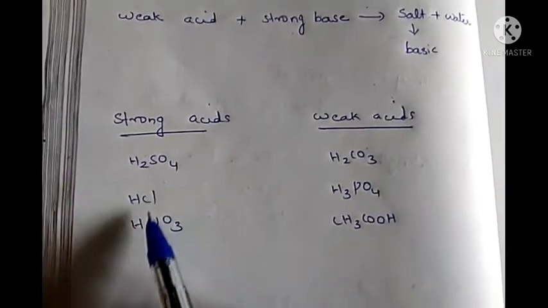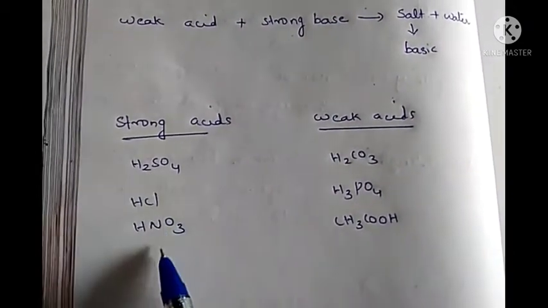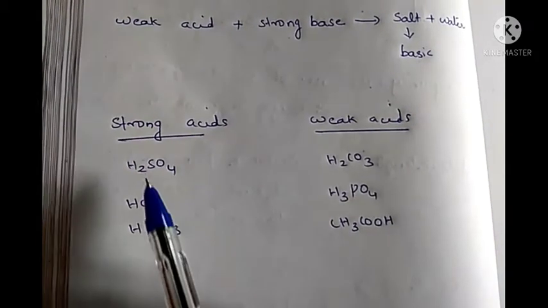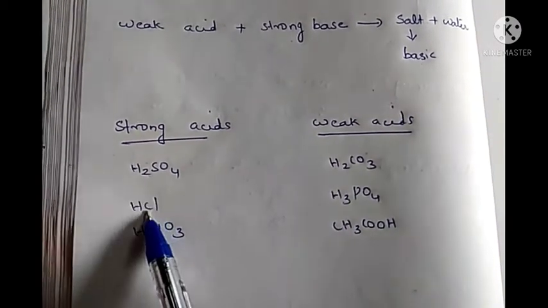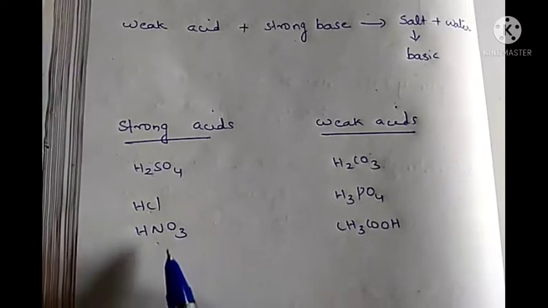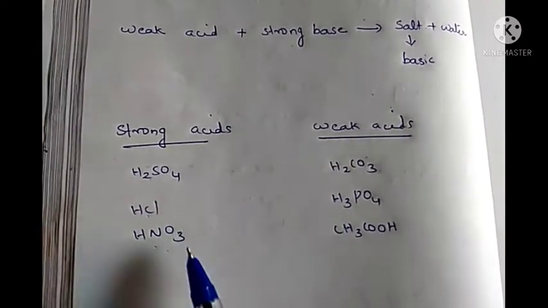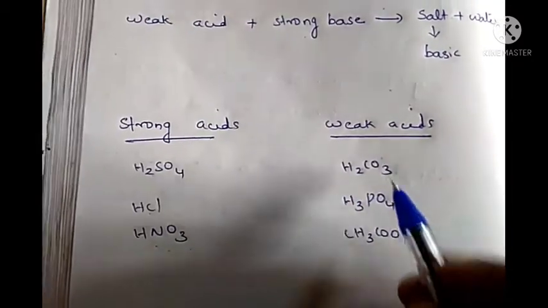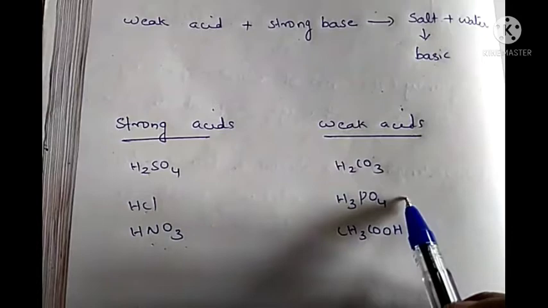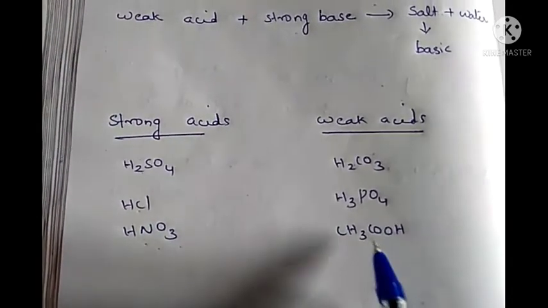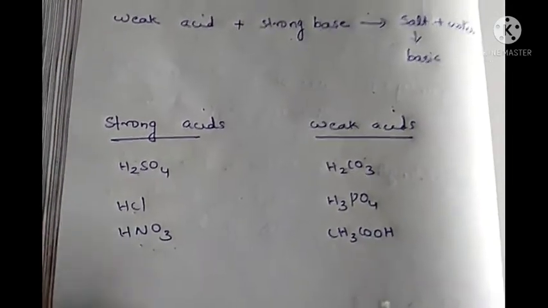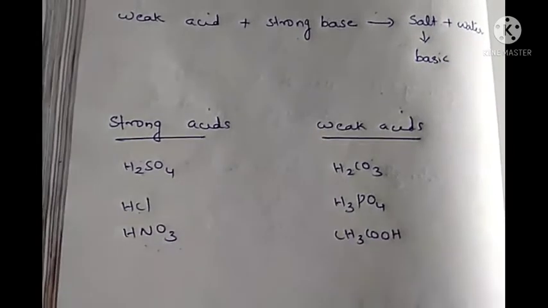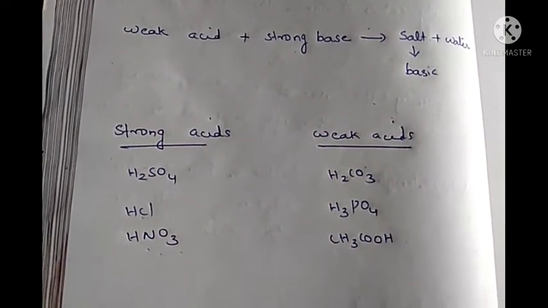Only three strong acids that I told, that is sulfuric acid, hydrochloric acid and nitric acid. H2SO4 for sulfuric acid, HCl hydrochloric acid and HNO3 nitric acid. These are the three strong acids. All other acids are weak. For example, H2CO3, this is carbonic acid. H3PO4, phosphoric acid. Then CH3COOH, it is acetic acid. So, all other organic acids also are weak acids.